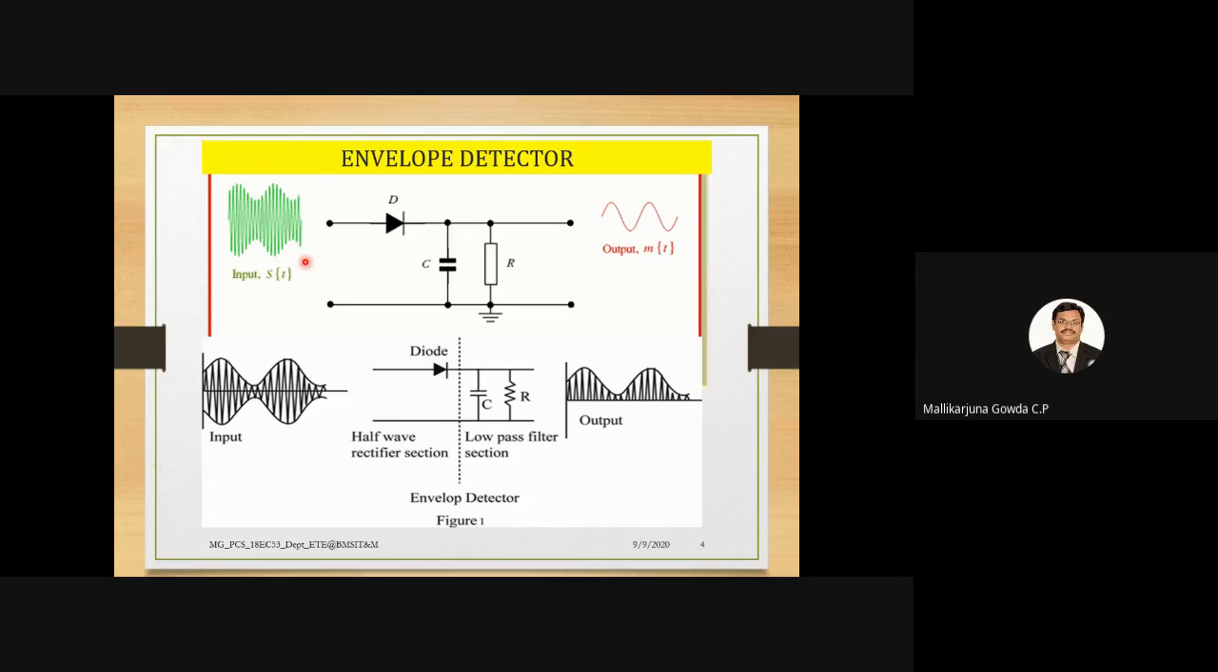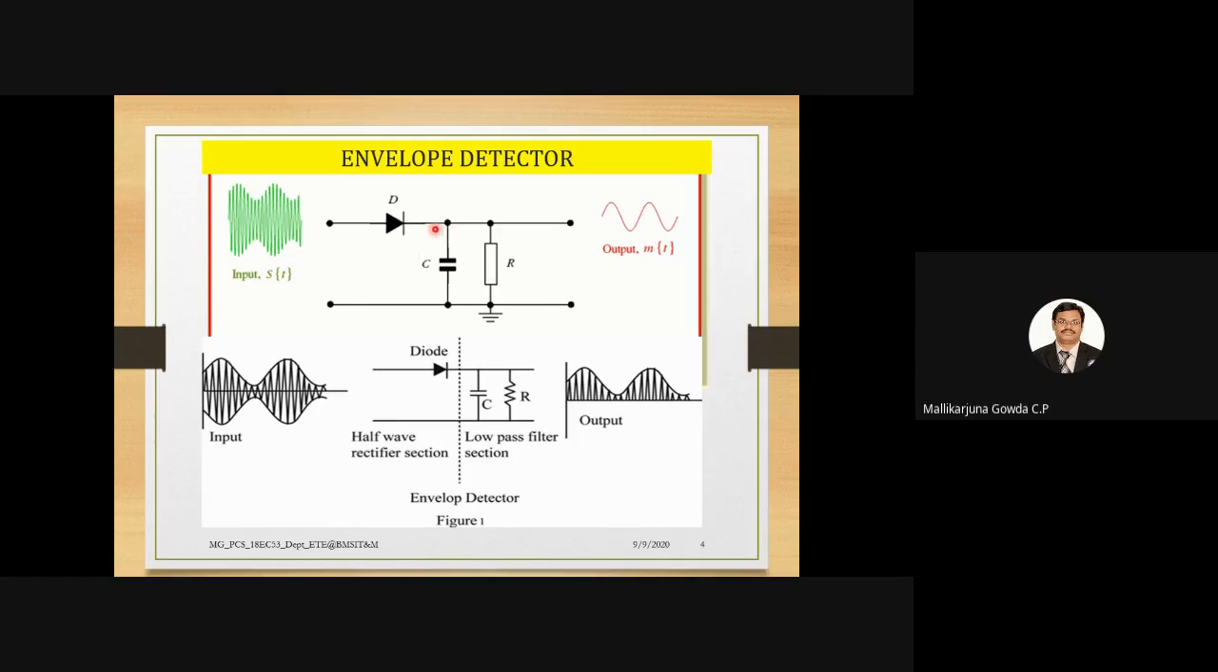So when the magnitude of this input voltage is greater than the cut-in voltage of the diode, or the voltage at this point, I can say across the capacitor, then what happens? The diode is forward biased, right? So when the diode is forward biased, what happens? The capacitor quickly charges to the peak voltage, right? So that is what is written here, that the capacitor quickly charges to the peak voltage, right?